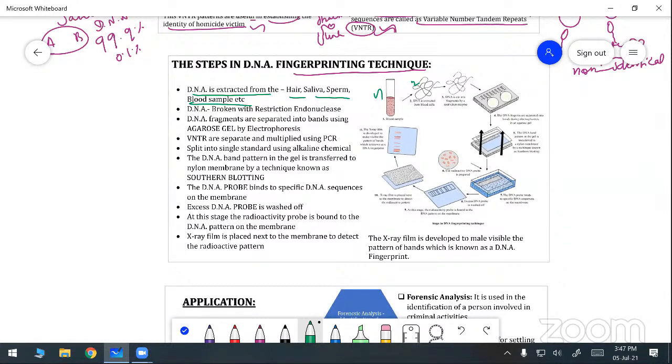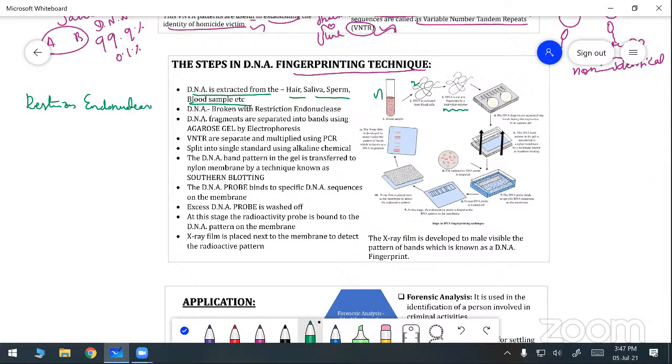Next, the DNA is broken into a number of pieces. The DNA is cut into fragments by the enzyme known as restriction endonuclease.